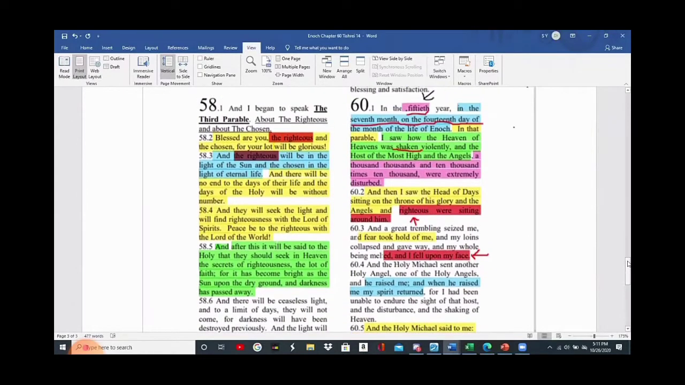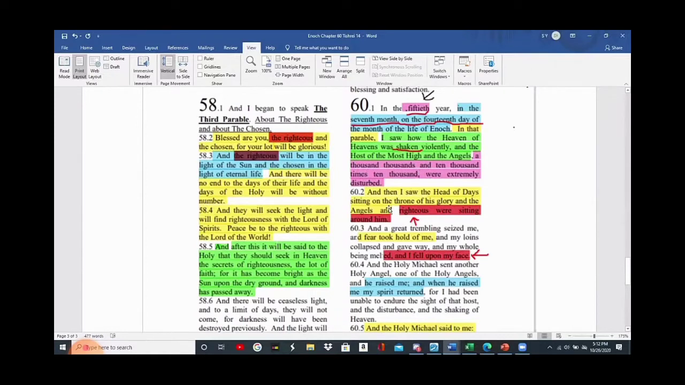And in the 50th year, in the 7th month, on the 14th day of the month, in the life of Enoch, in that parable, I saw how the heaven of heavens was shaken violently, and the Most High of angels, and 1,000 thousands and 10,000 times 10,000s were extremely disturbed. Doesn't this sound familiar? Thousands and thousands and 10,000s times 10,000s? Isn't that Daniel 7:10, Revelation 5:11? We're going to get to that in a second.